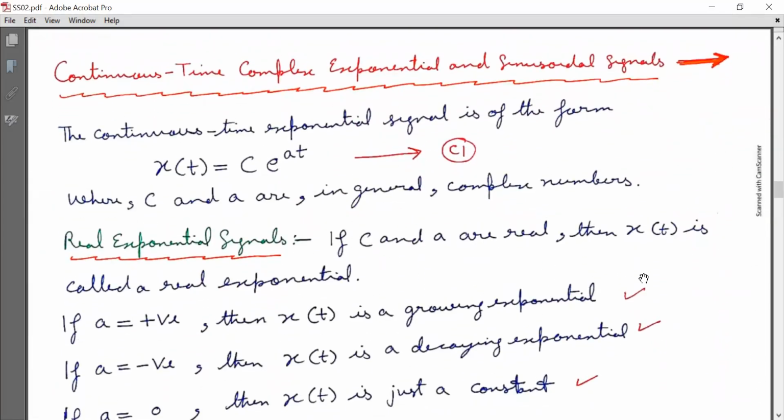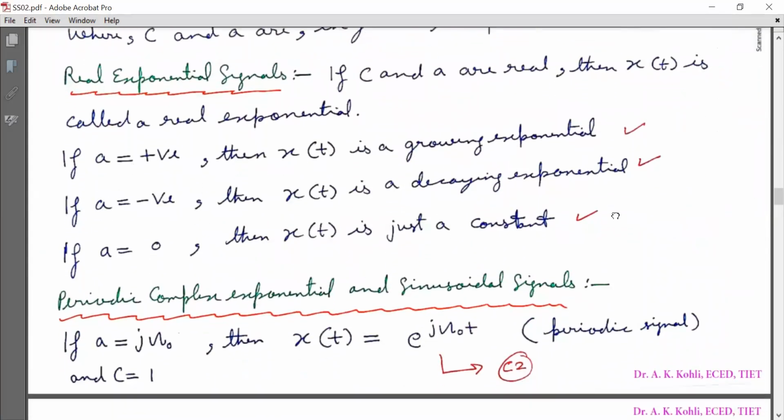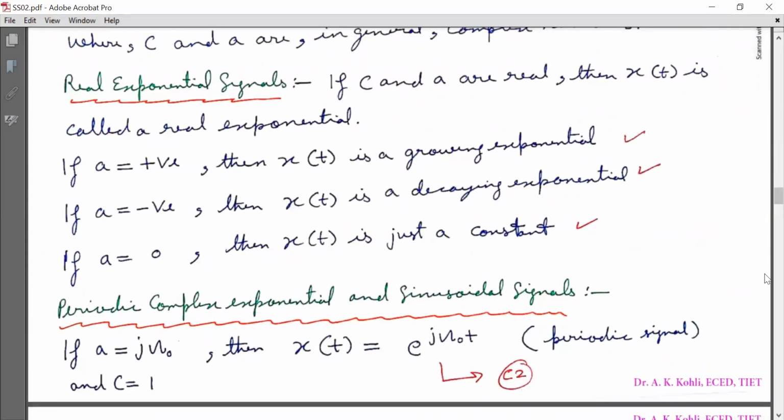Now the continuous time complex exponential and sinusoidal signals. The continuous time exponential signal is of the form x(t) is equal to c e raised to at, marked as equation C1, where c and a are in general complex numbers. Now real exponential signals.